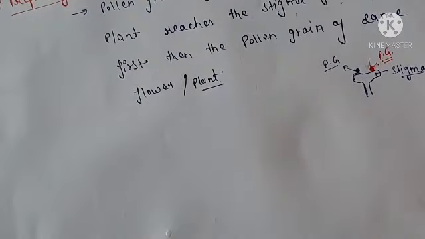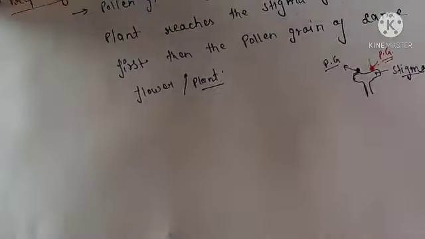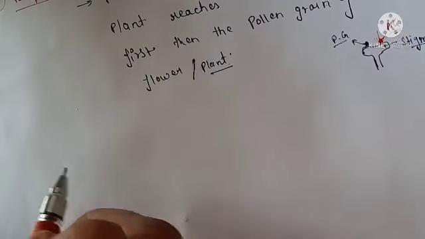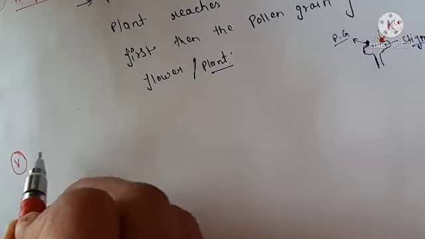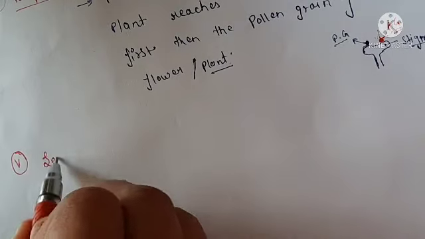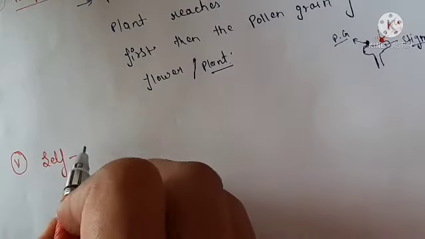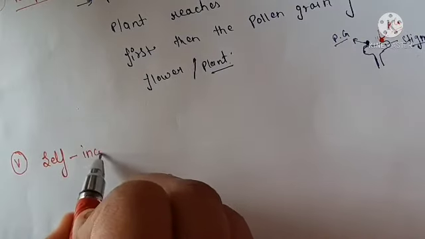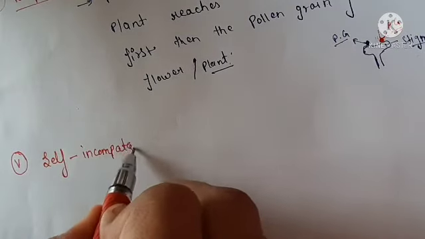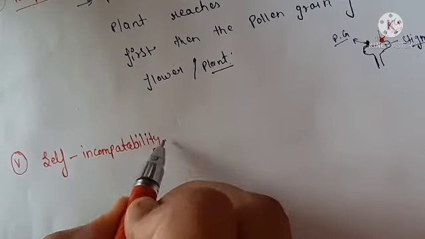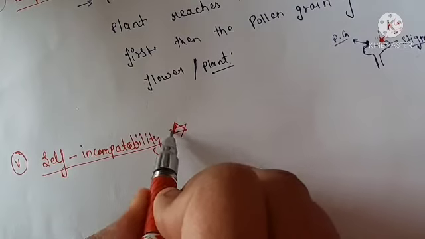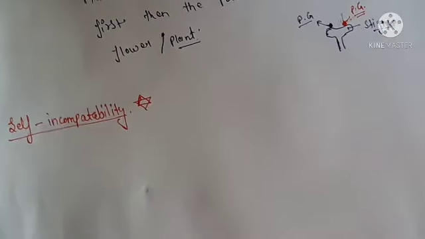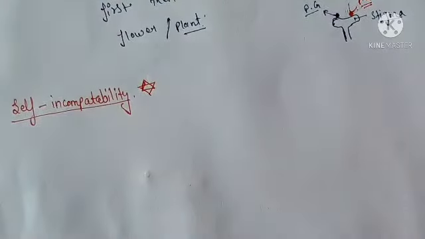After that, friends, we will discuss one more very important adaptation for cross-pollination, which may be asked as a definition: self incompatibility. This one is most important. So what is self incompatibility?